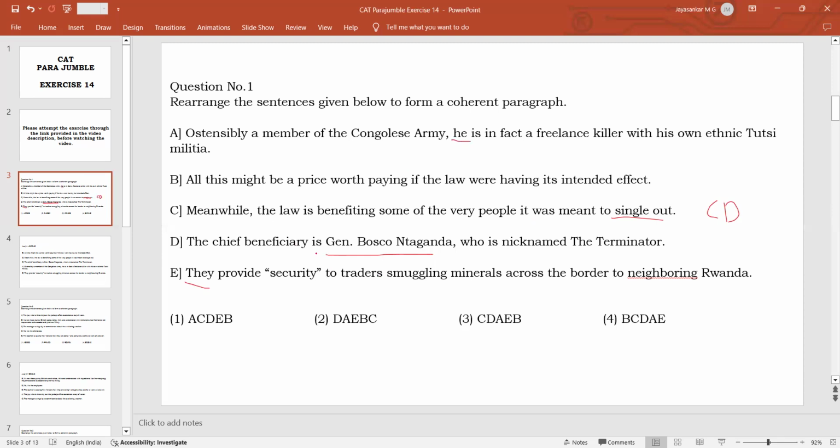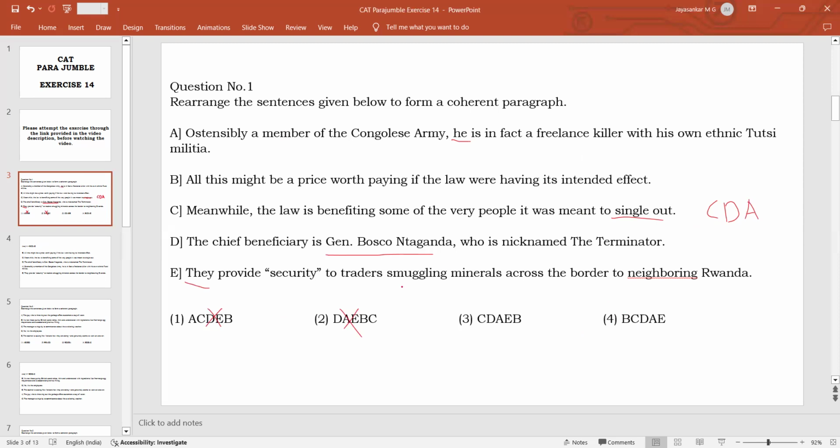So we can say that A will be the next sentence, because after talking about Bosco the general, we can say that he's presumably a member of the Congolese army, but is in fact a mercenary. So CDA will form a sequence. So by that time you can remove this one. So the two options are CDA coming as a sequence, 3 and 4.